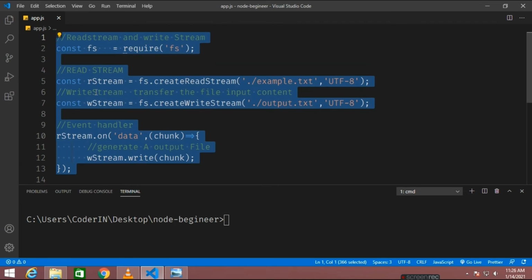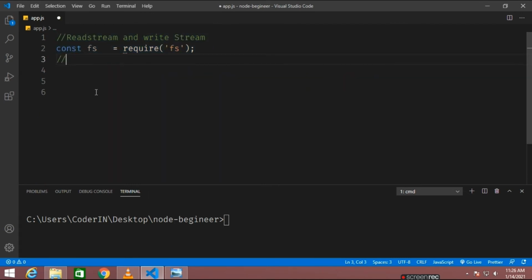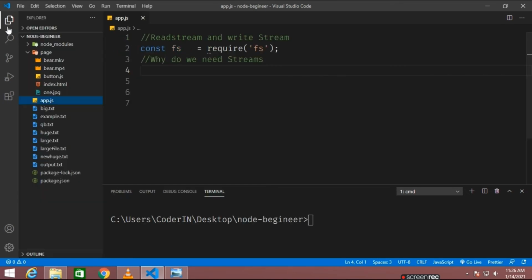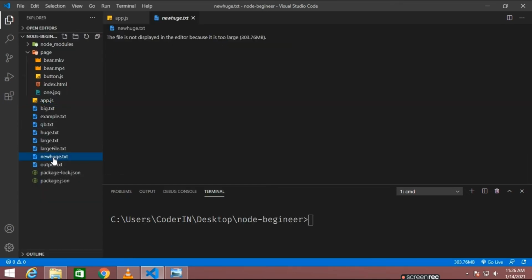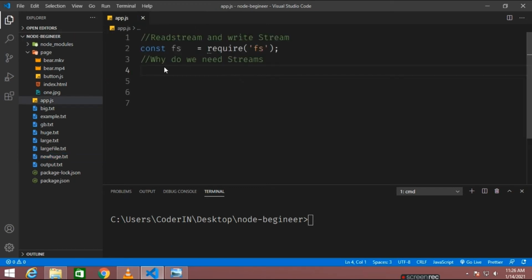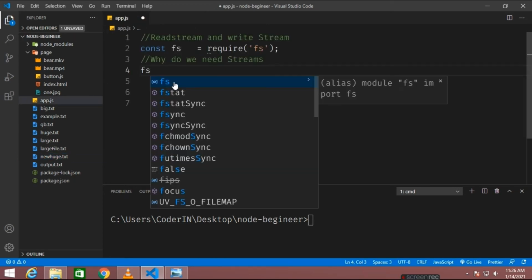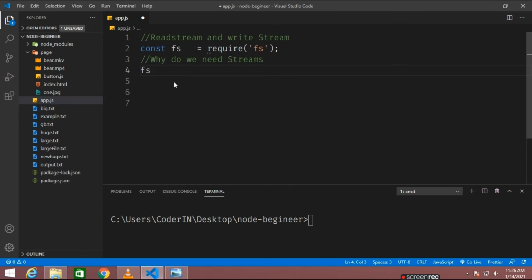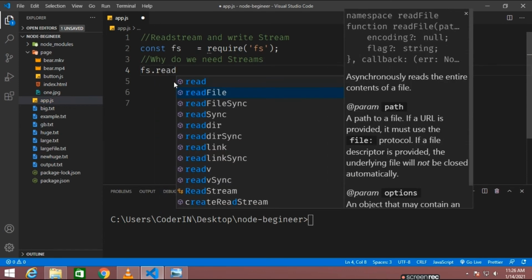So the most important thing, let me delete all this. I'll just show you why we actually need streams. I've already made a file here which is a pretty large file, and if I try to access that particular file, you can just see the file is not displayed because it is too large. So I'll be accessing this with the file system, fs.readFile. I'm not using a stream here.